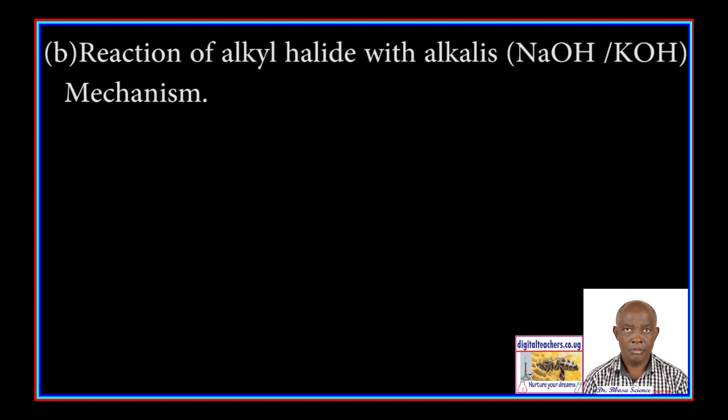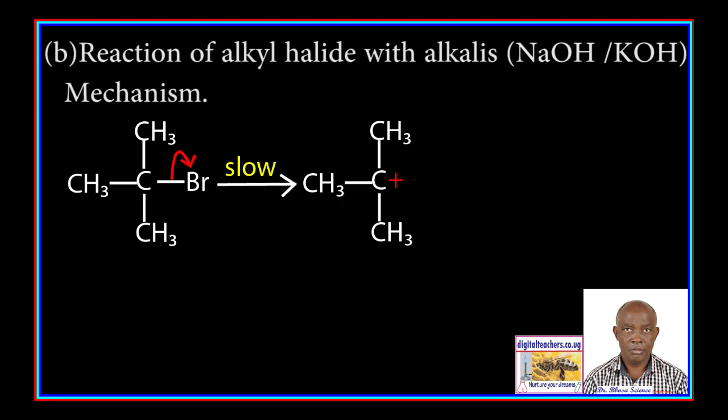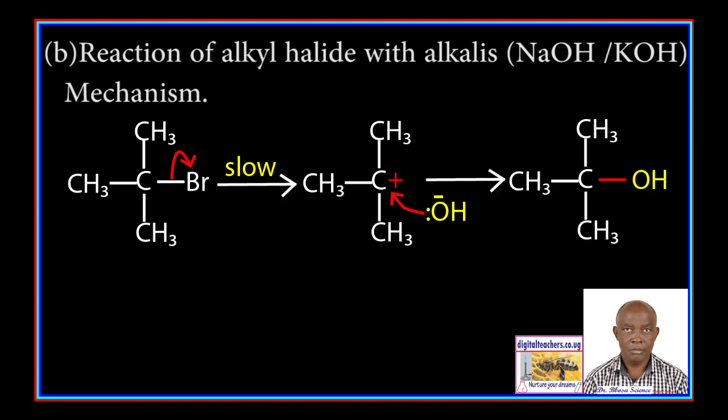In the mechanism, 2-bromo, 2-methylpropane ionizes and a positive charge forms on a carbon atom originally carrying a bromine atom. The hydroxide ion then donates a pair of electrons and bonds with the positively charged carbon atom to form 2-methylpropane 2-ol.